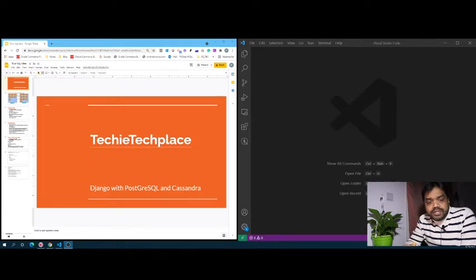Myself Pradeep Kumar Singh. I have been working in this IT industry for 8 years as a software developer, and currently I'm working as an OMS consultant in one of the startups in Dubai. And apart from this, I have been exploring many open source technologies which are used to build good web applications.